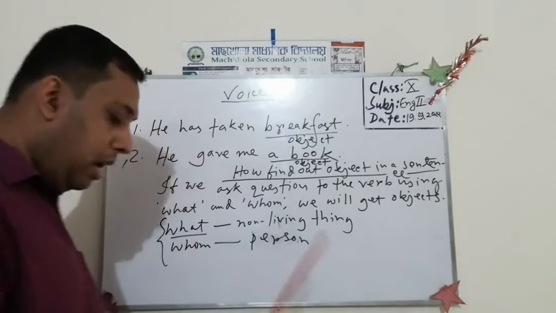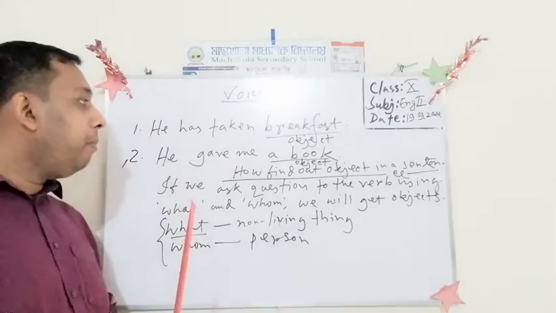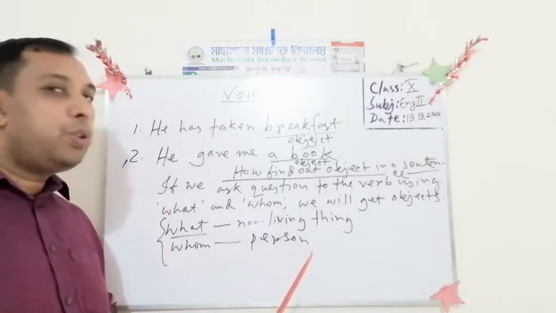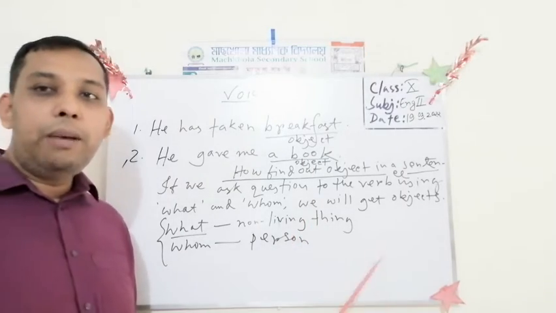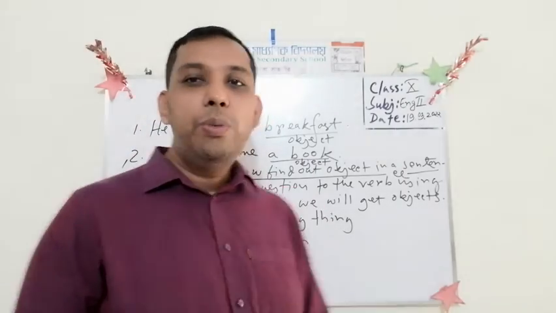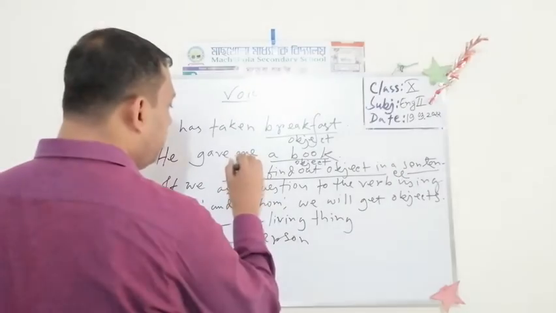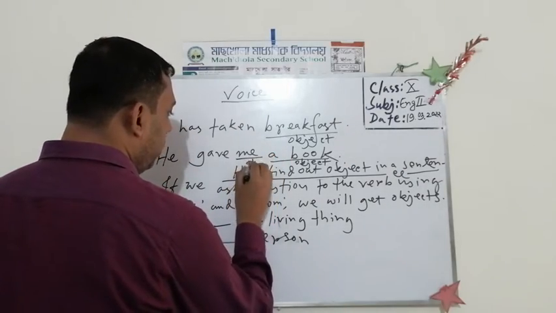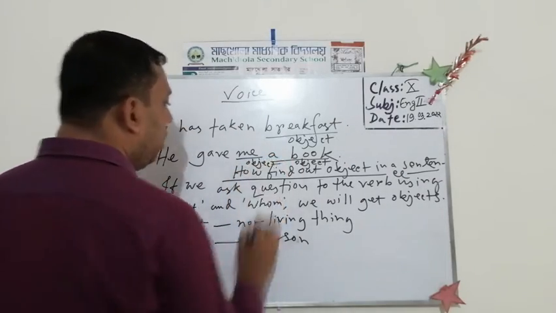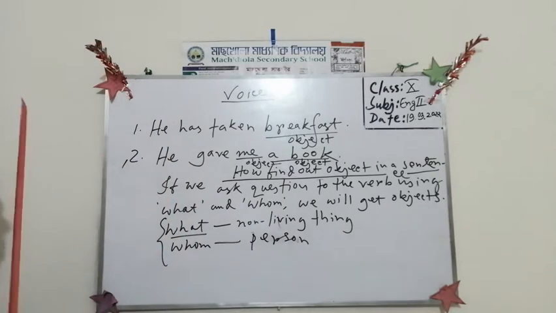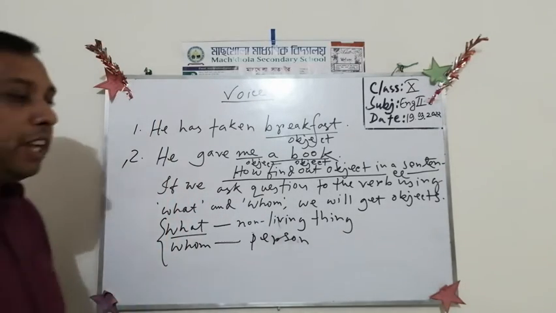And he gave a book to whom? To me. So this is also an object. I think now we can find the object, because it is very necessary for this.